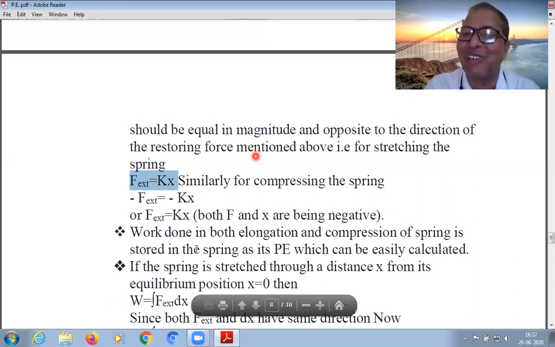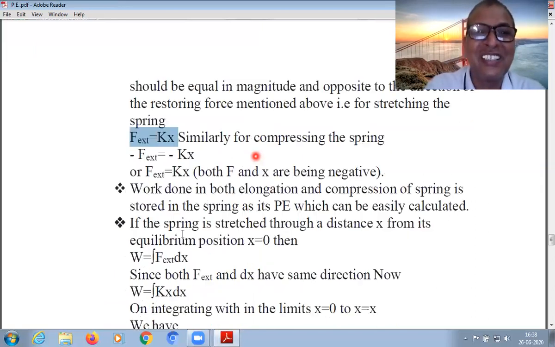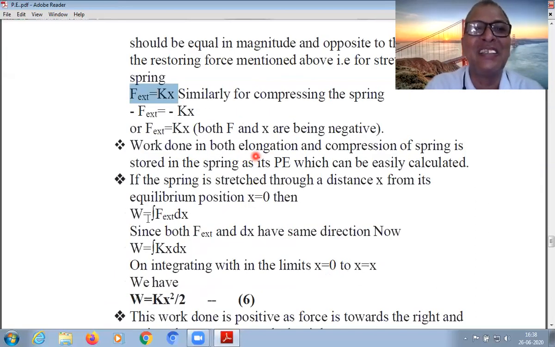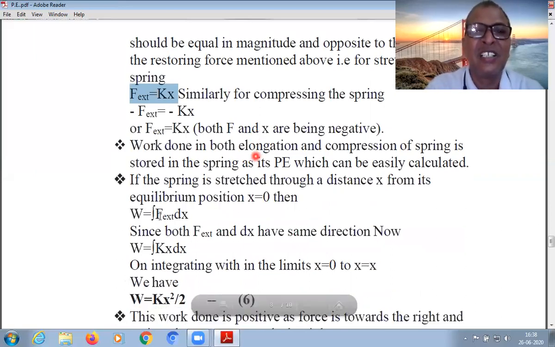Work done in both elongation and compression of a spring is stored in the spring in the form of potential energy. And this potential energy can be easily calculated by integrating the work done for a small expansion, F dx. F external dx.